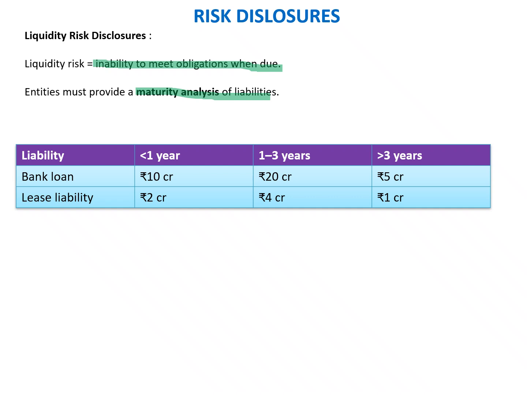So that this clearly shows the exposure the entity has to meet at a particular date, and also helps the users of the financial statements to interpret the liquidity position of the organization. So this helps to evaluate how strong the liquidity position is, and the users can take judicious decisions accordingly. So we'll move to the next slide.